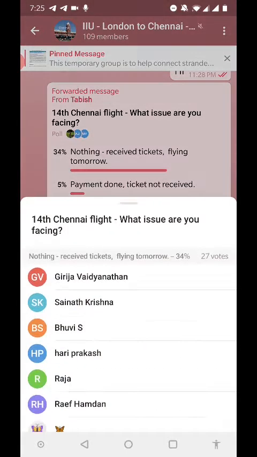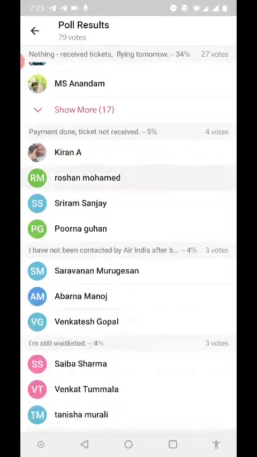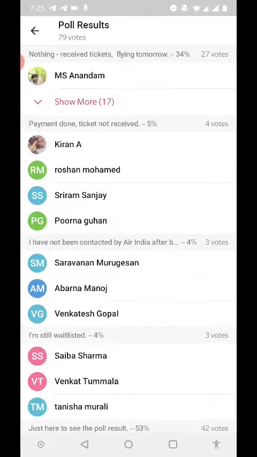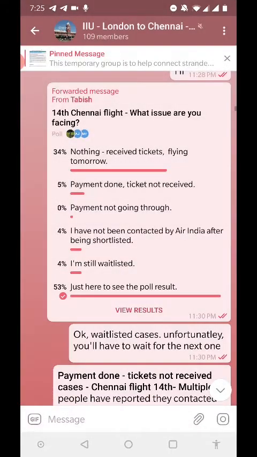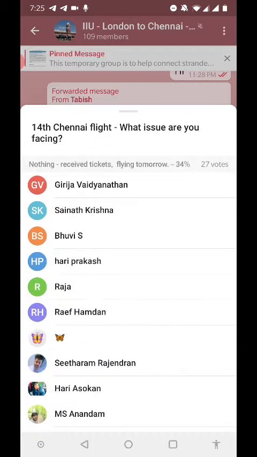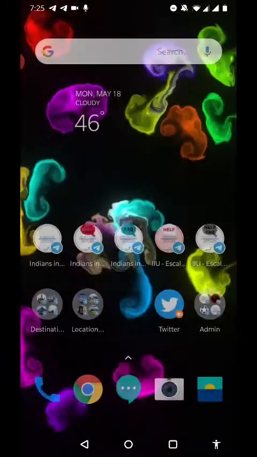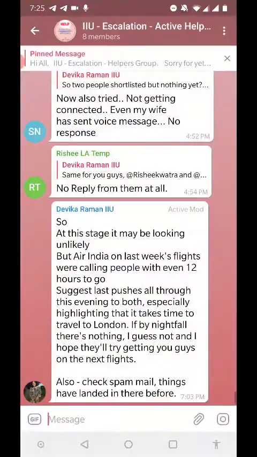So we ran a quick poll, and on the basis of the poll result we identify how many people are having issues with the payment. And on the basis of this poll result itself, we also identified how many people have made the payment successfully. And after that, what we do is we go to the escalation group, which is a private group in which we pull people in who need urgent attention. So all those people for whom payment was failing for the Chennai flight, we pulled them all here.